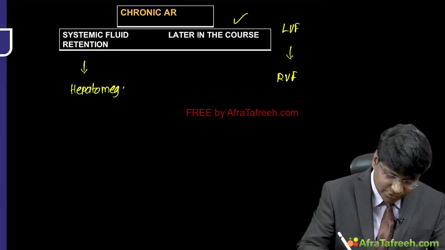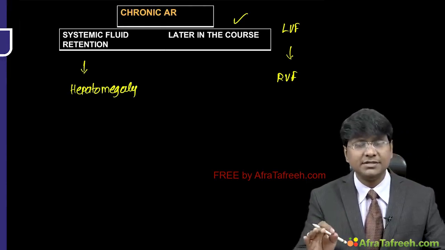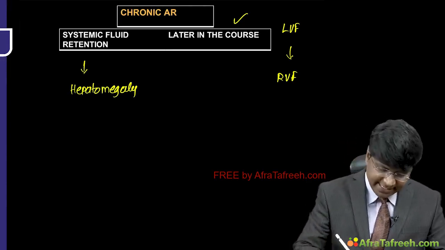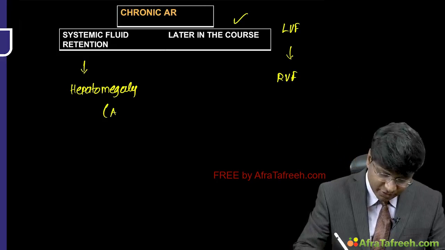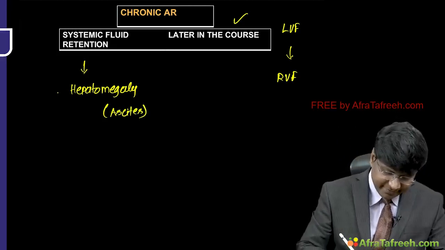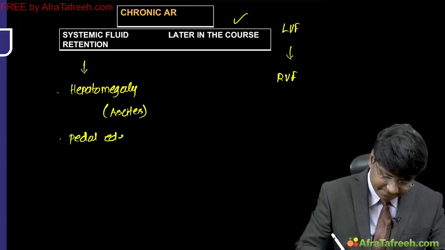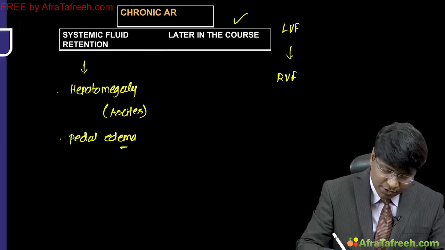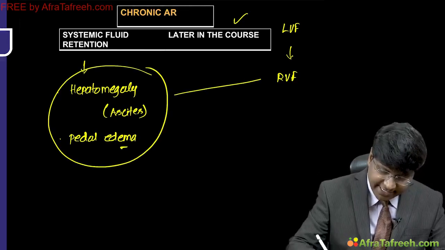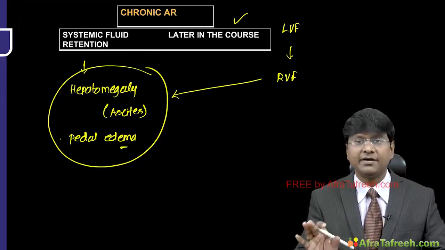Later in the course, there will be development of congestive hepatomegaly, that is, cirrhosis will be seen, and that will cause the development of ascites. And subsequently, there will also be development of pedal edema. Why is there hepatomegaly as well as pedal edema? That is because of the development of right ventricular failure.